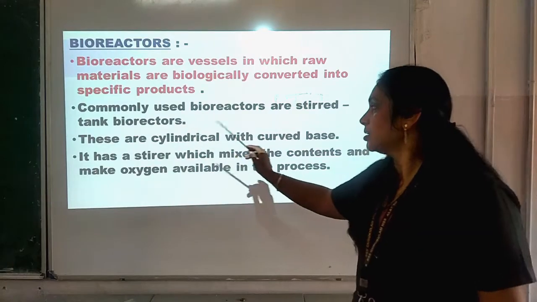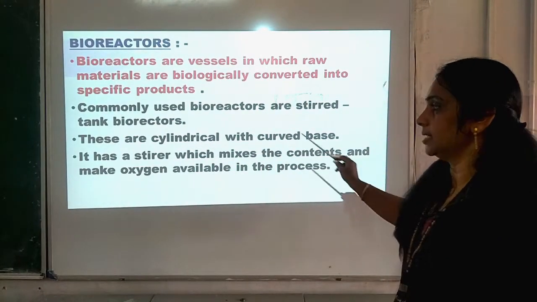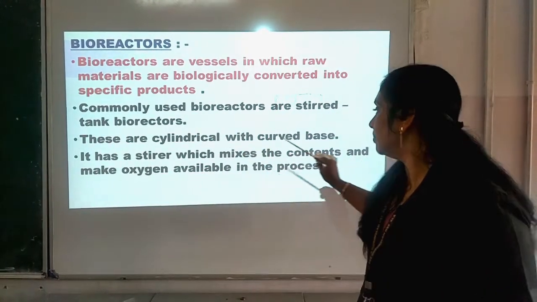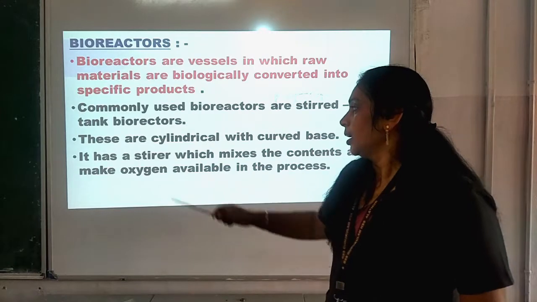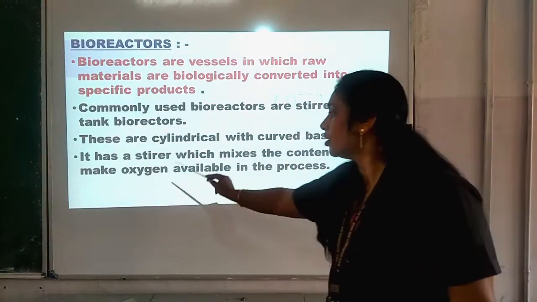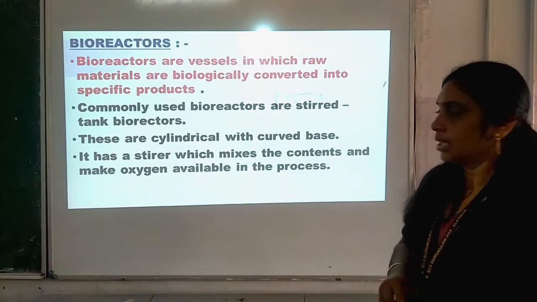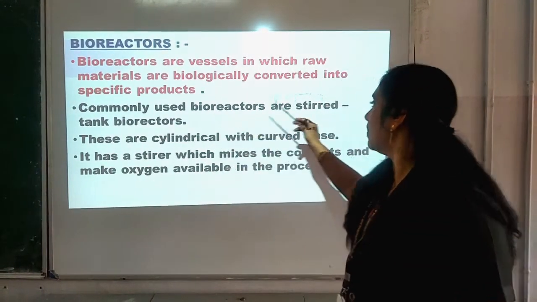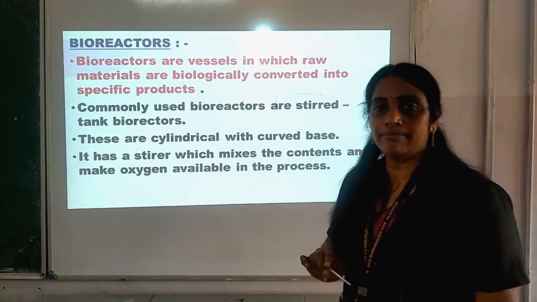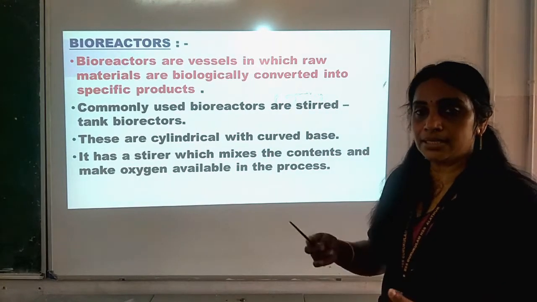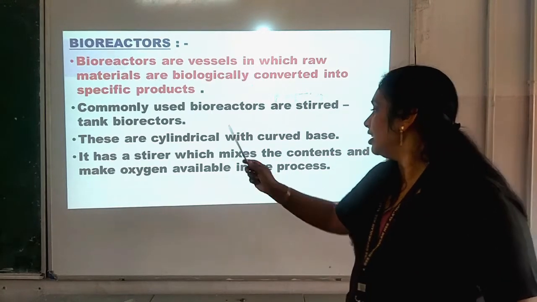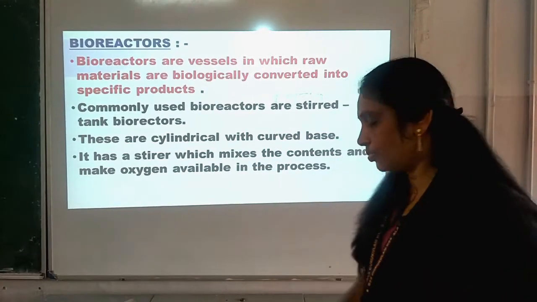Now, these are cylindrical with a curved base. These stirred tank bioreactors are cylindrical and the base is curved. It has a stirrer which mixes the content and makes oxygen available in the process. A stirrer is present, that is why the name is stirred tank bioreactor, because the stirrer mixes the content very nicely while making oxygen available in that process.